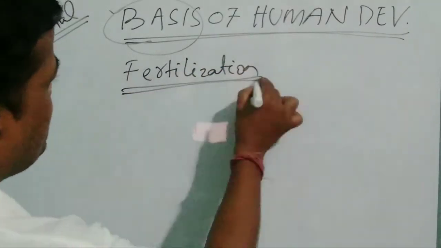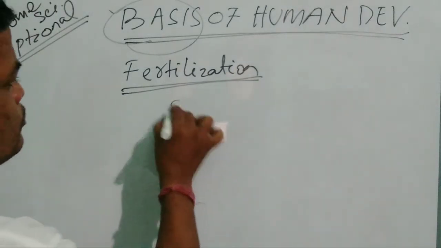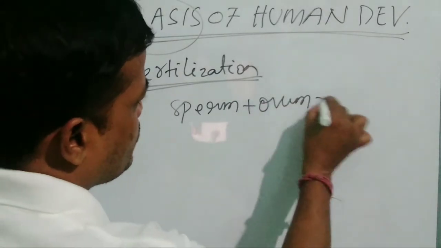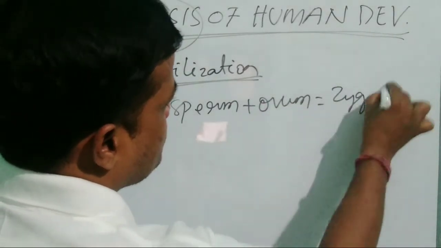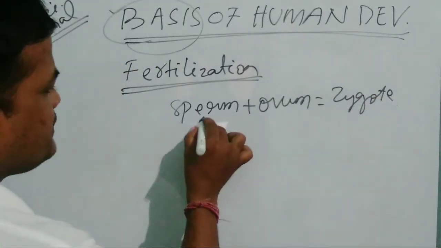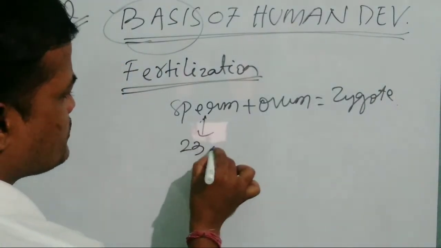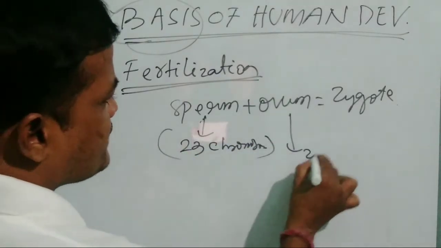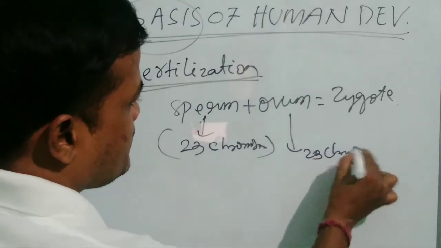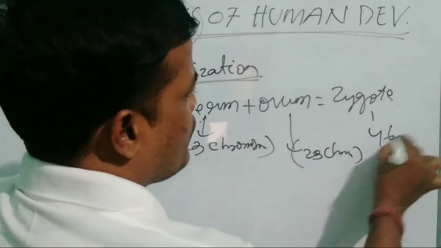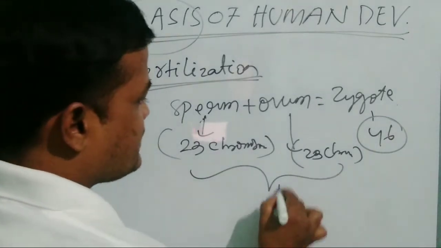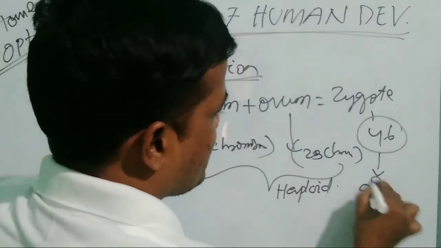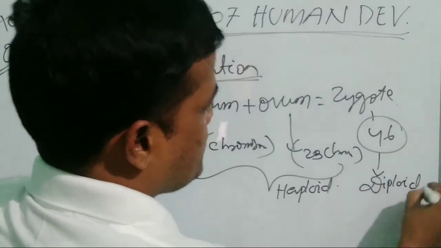So we have already known the fertilization process: the fusion of sperm, that is the male gamete, plus the female gamete, producing a zygote. Friends, we know that this contains 23 chromosomes, and this also contains 23 chromosomes, and together it is 46. So these are called haploids, containing half the number of chromosomes, and this is a diploid, having the complete set of chromosomes.